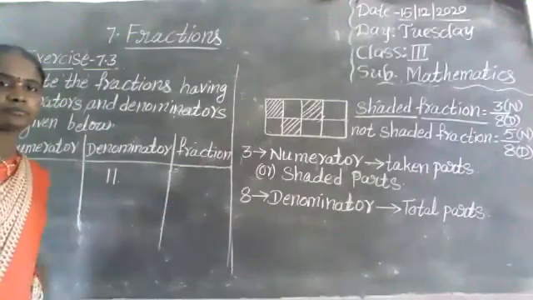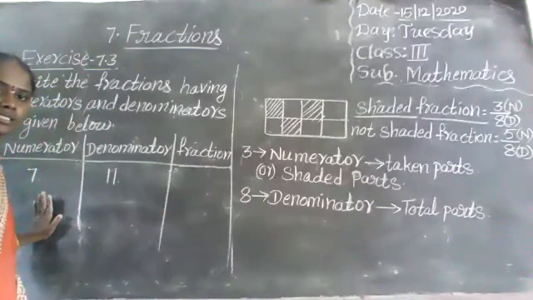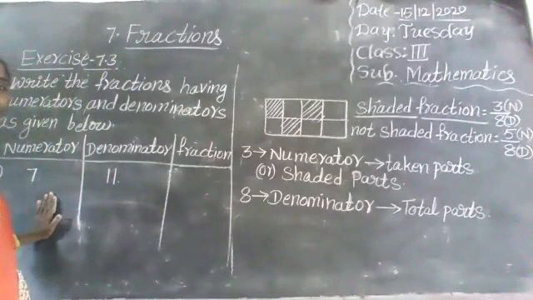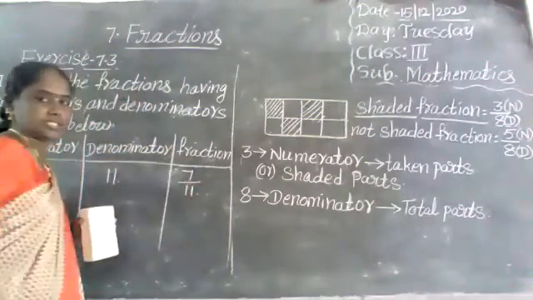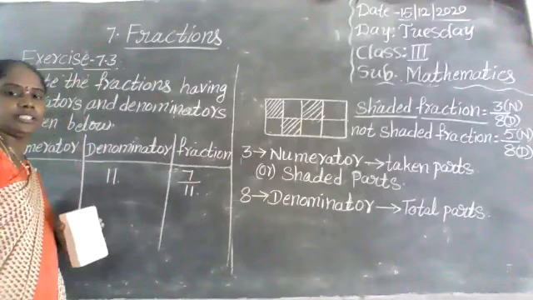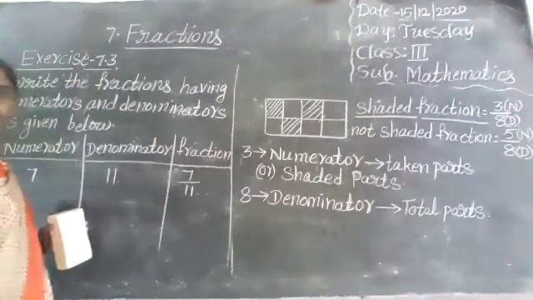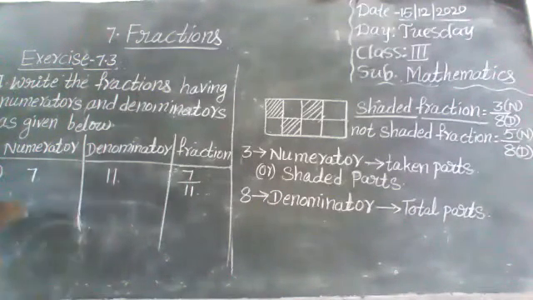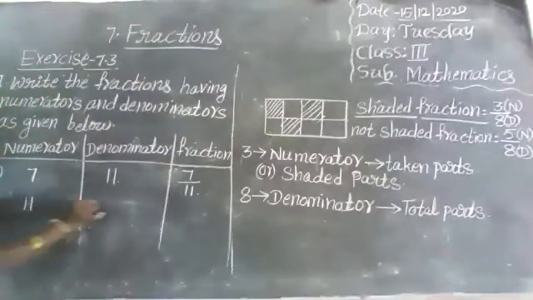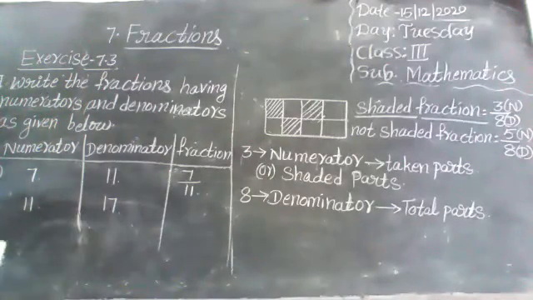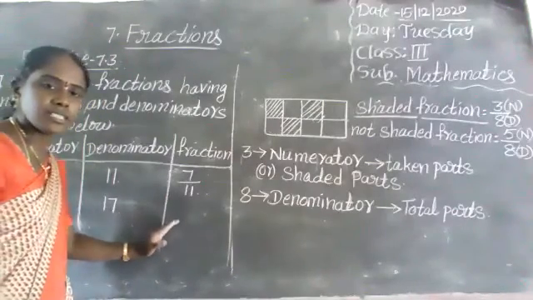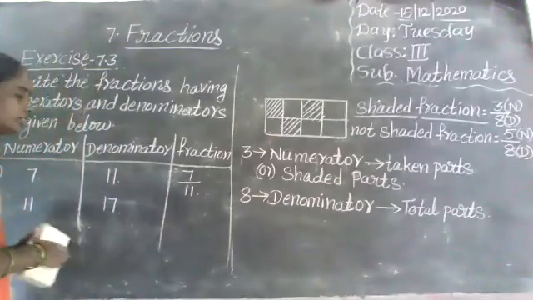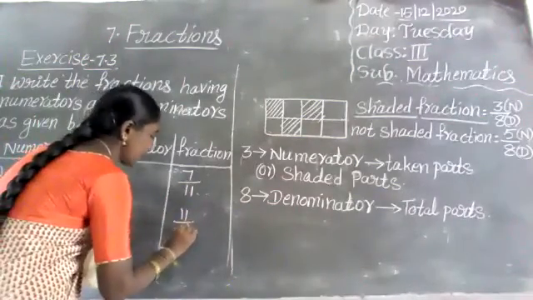Write the fraction form. Yes, 7 by 11. Very good. 7 by 11 is the fraction. Numerator by denominator. Next, one more. 11 and 17. 11 is numerator, 17 is denominator. What is the fraction? Yes, 11 by 17. Good. 11 by 17 is the fraction form.